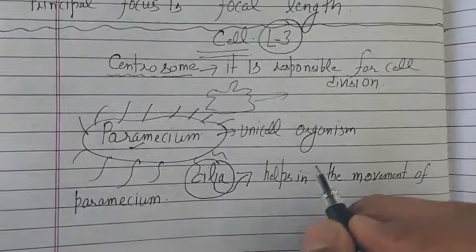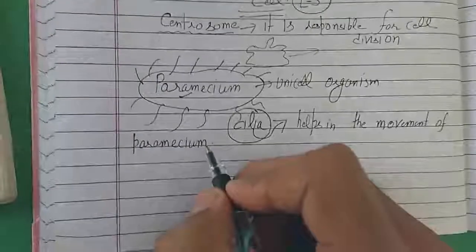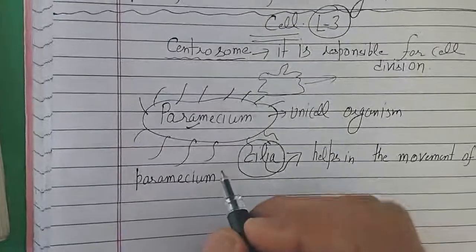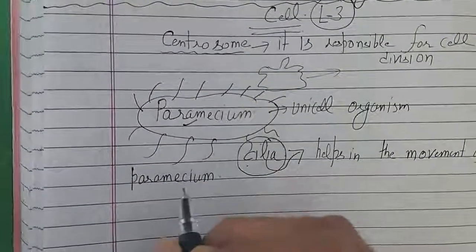This cilia helps in the movement of paramecium. That means cilia is present in paramecium.